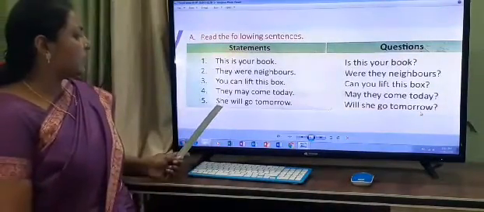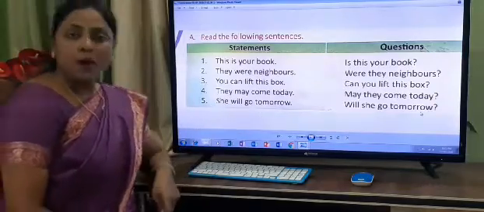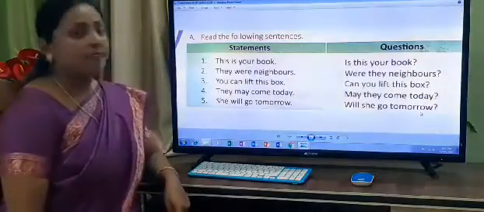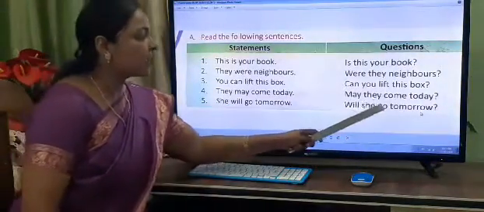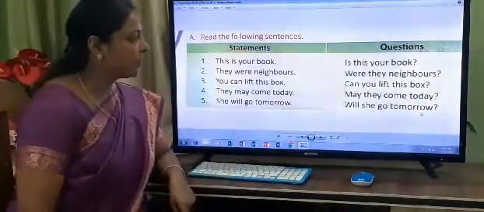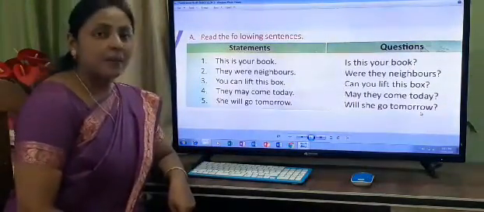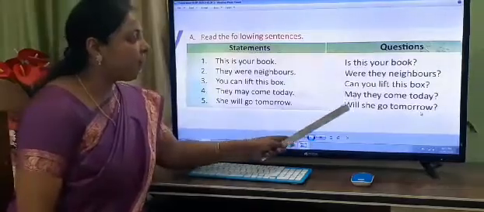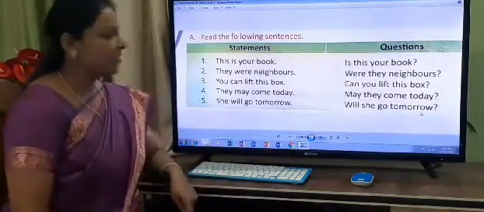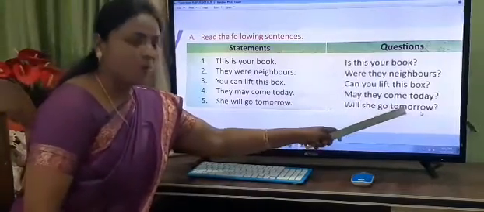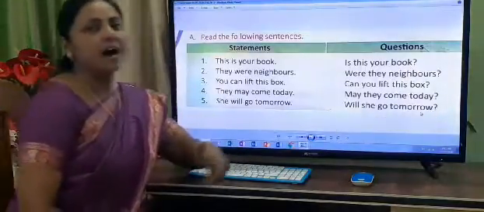Now, next example, number 5. She will go tomorrow. And when we change it into the interrogative sentence, will she go tomorrow? Now, what is the subject here? She. And the helping verb always comes before the subject. So, what is the helping verb here? Will. So, will she go tomorrow? And at the end of the sentence, we will put a question mark.